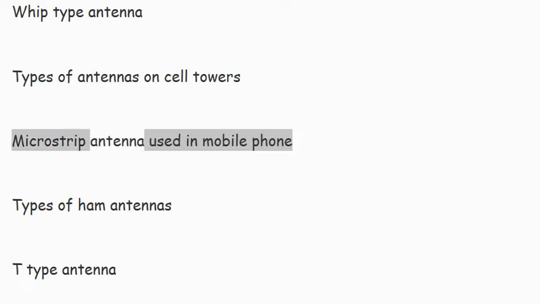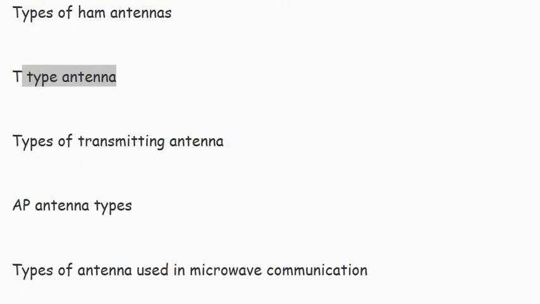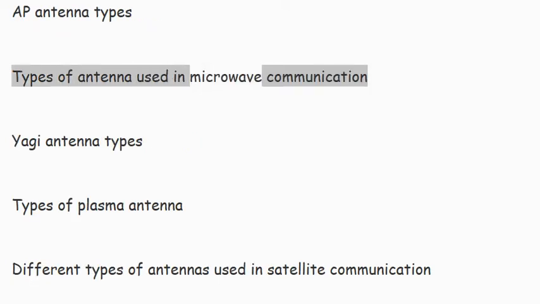Microstrip antenna used in mobile phone. Types of ham antennas. T-type antenna. Types of transmitting antenna. AP antenna types. Types of antenna used in microwave communication. Yagi antenna types. Types of plasma antenna.